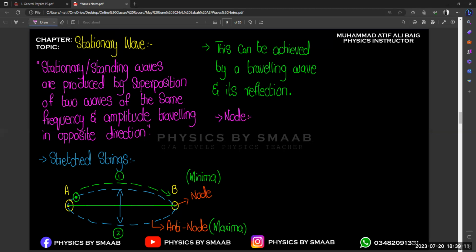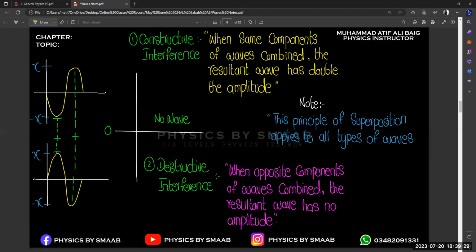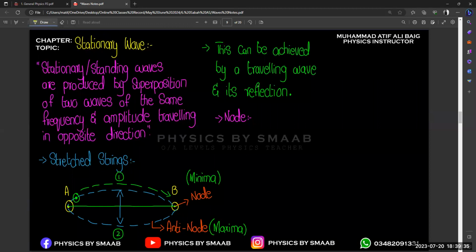Node is the minimum amplitude, and antinode is the maximum amplitude. You can also write with reference to the previous topic that where displacement is zero, that point is known as the node, or where amplitude is zero, that point is known as a node, and where displacement is maximum or amplitude is maximum, that point is known as an antinode, right?